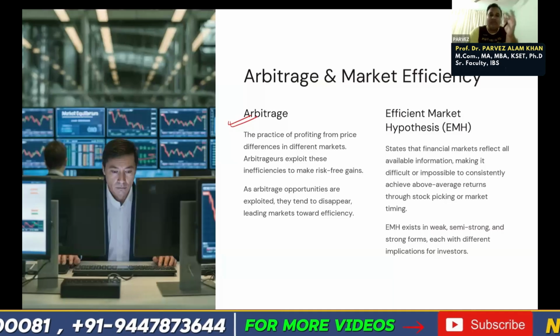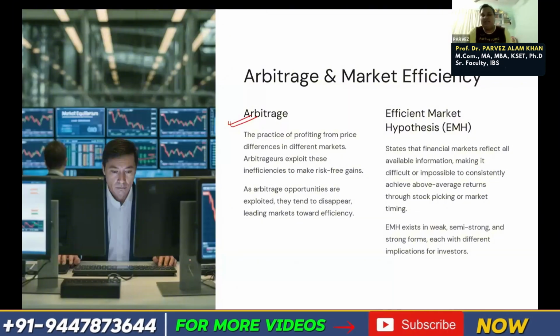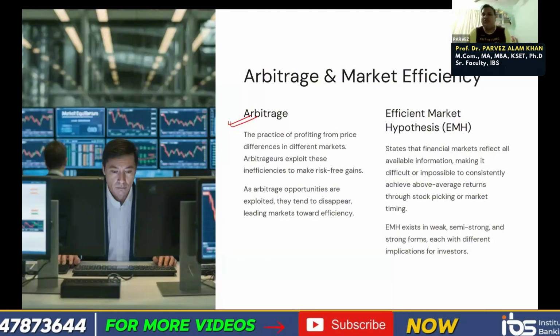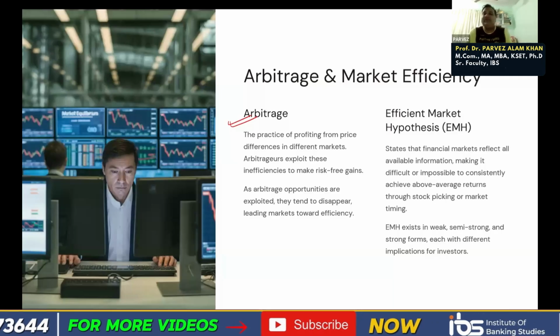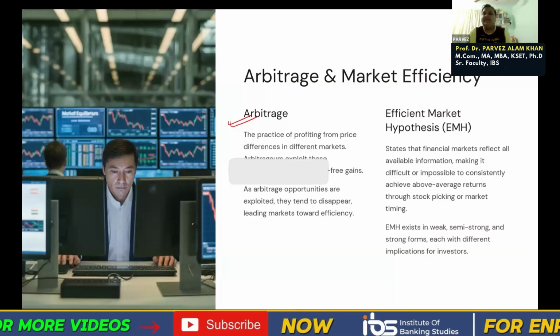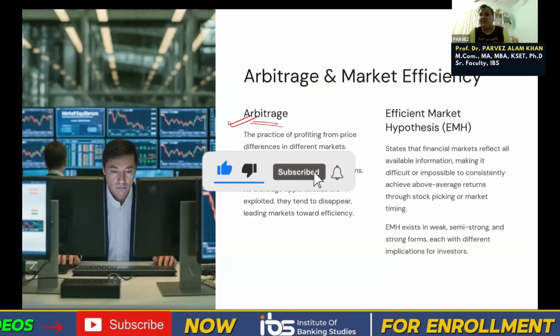So obviously fluctuation will be there in currency. Maybe in one market, if I convert Indian rupees into dollars, or Indian rupees into euros and then euros into dollars, somewhere due to that conversion of currencies I'll get profit or gain. That is what we call arbitrage.